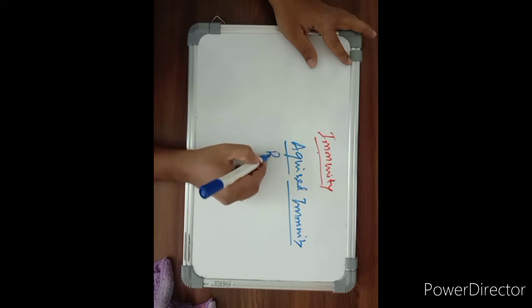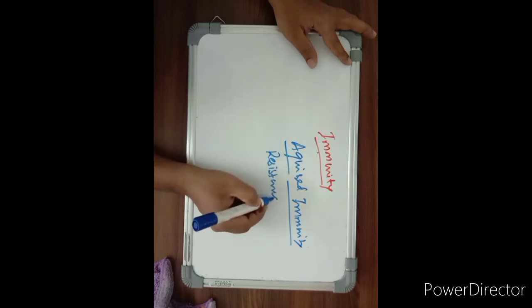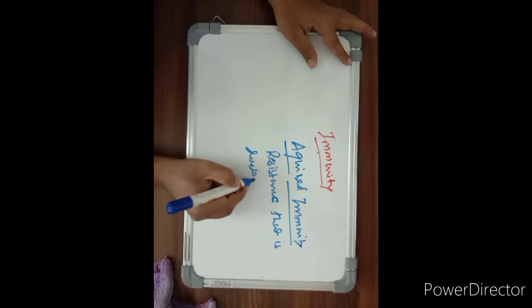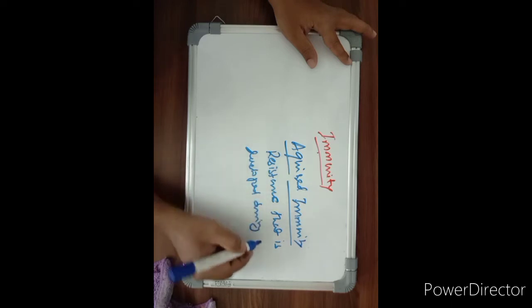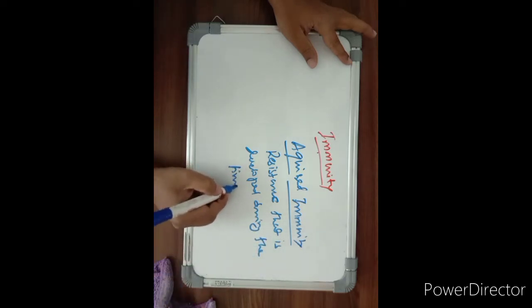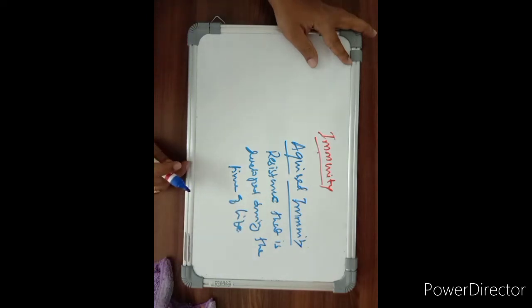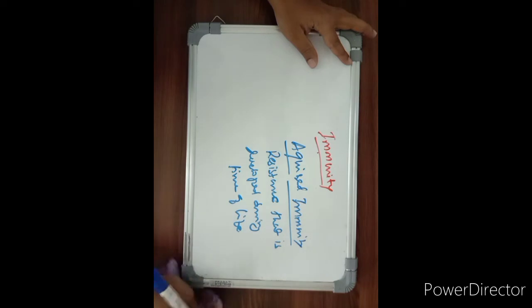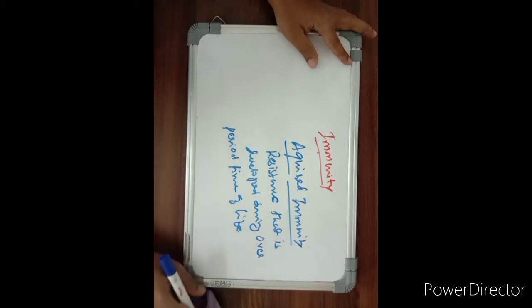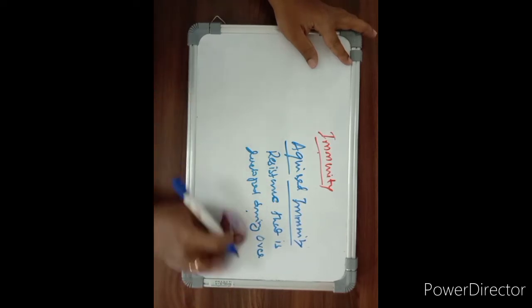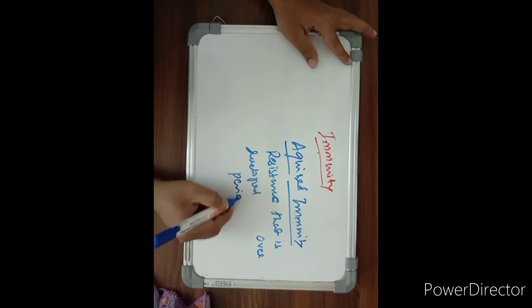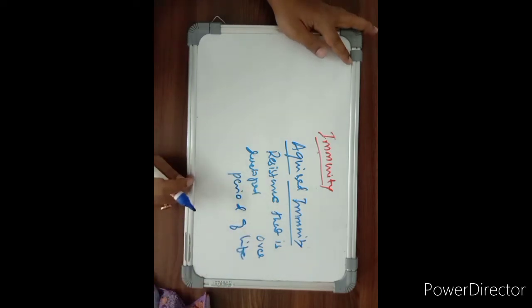Acquired immunity means it is a resistance that is developed during the time of life, or you can say it is developed over a period of life. So that is acquired immunity.